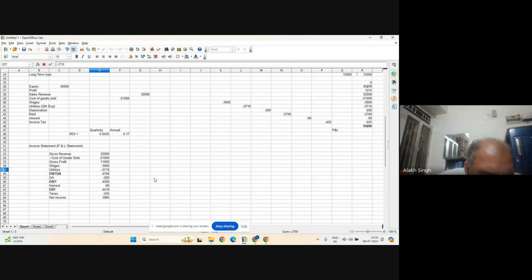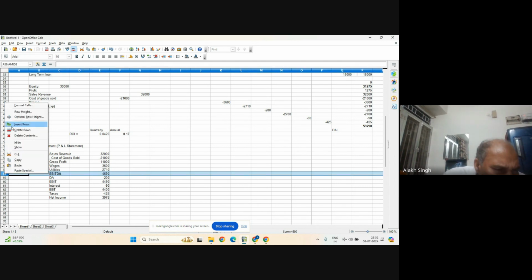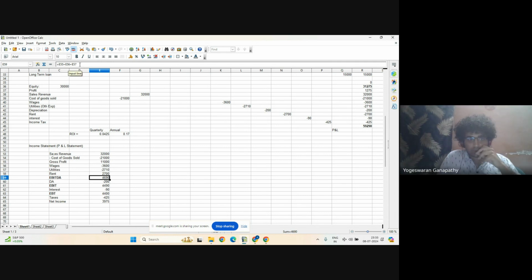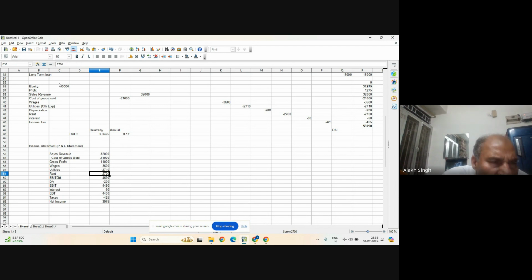Okay. So 2710. And now after 2710, 200 is depreciation. And then the rent. The rent was left. So it should be here. The rent should be here. Insert rows because it is part of operating. So rent should be here. And this should be 2700. And now this equation will be, so that should be minus. Oh, sorry, yeah, it should be minus. Yeah, yes, very good.